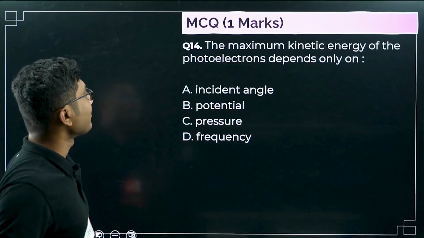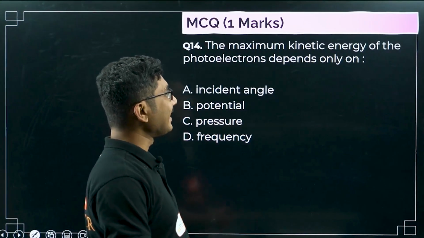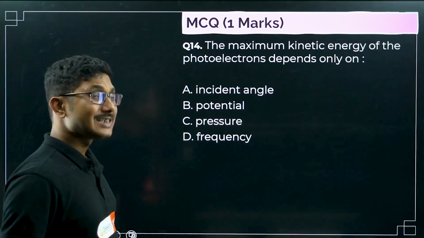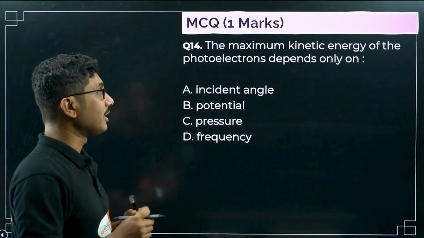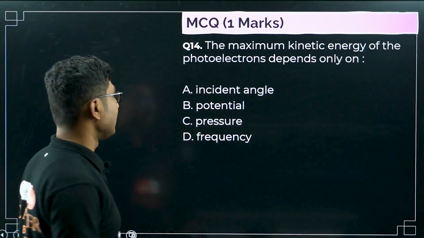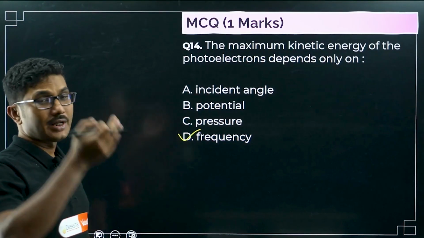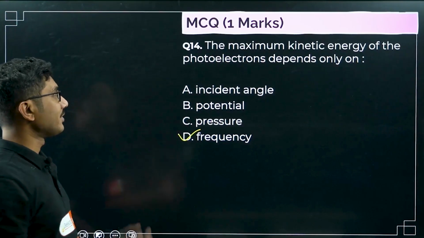Next question, question number 14. The maximum kinetic energy of the photoelectron depends only on what? The maximum kinetic energy of a photoelectron depends only on the frequency. It does not depend on incident angle, potential, or pressure. It depends only on frequency.